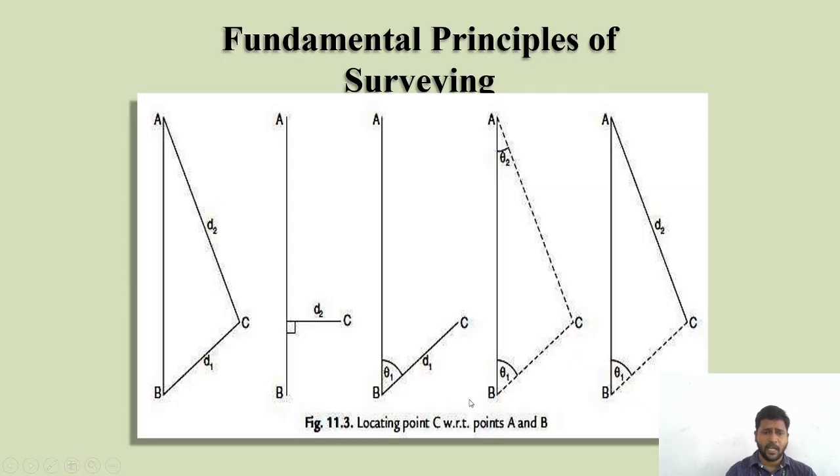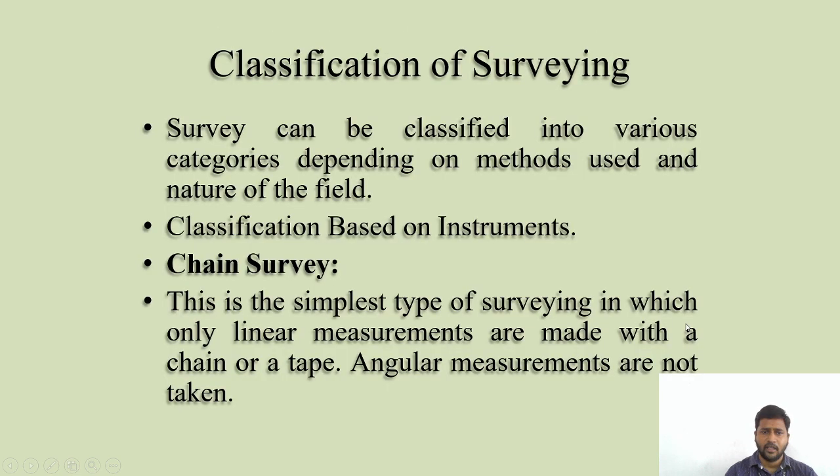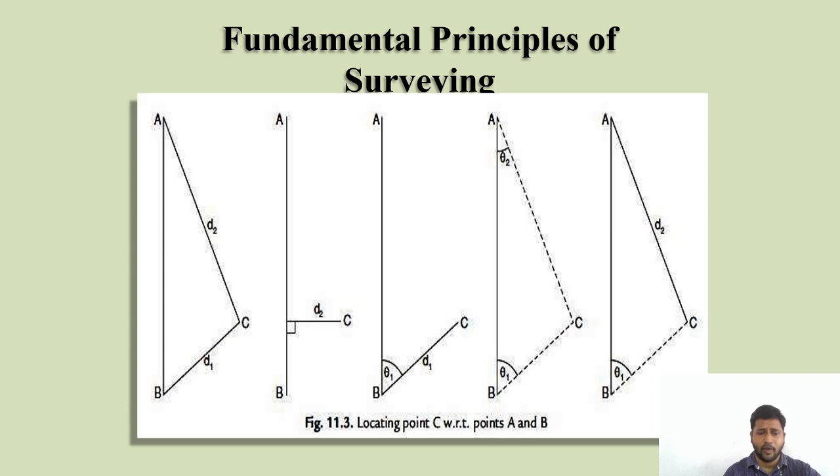With reference to the AB line, with a perpendicular, they have drawn one more station, that is C. With reference to the AB line, they have located station C with the angle theta 1. With reference to angles at both ends of AB, they have located point C. At one end, station B, the angle theta is taken, and from the other station they have extended the line to locate the point. This is how you locate your points here.